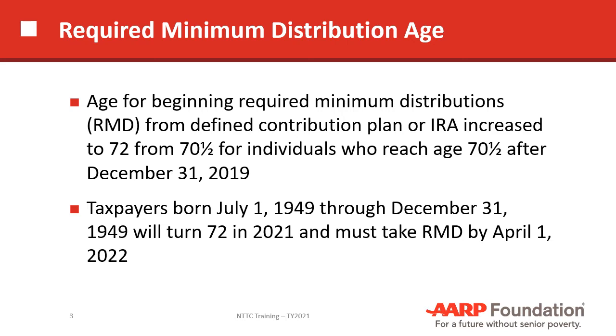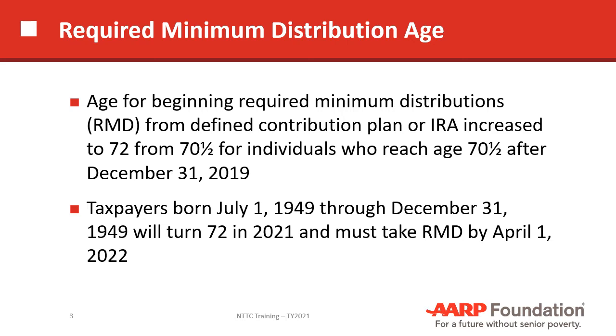The new age for required minimum distributions changed last year. So the age for beginning required minimum distributions from either a defined contribution plan or an IRA increased to age 72 from the original age 70 and a half for individuals who reach age 70 and a half after December 31st, 2019. So anybody that turned 70 and a half in 2020 would be affected by this.